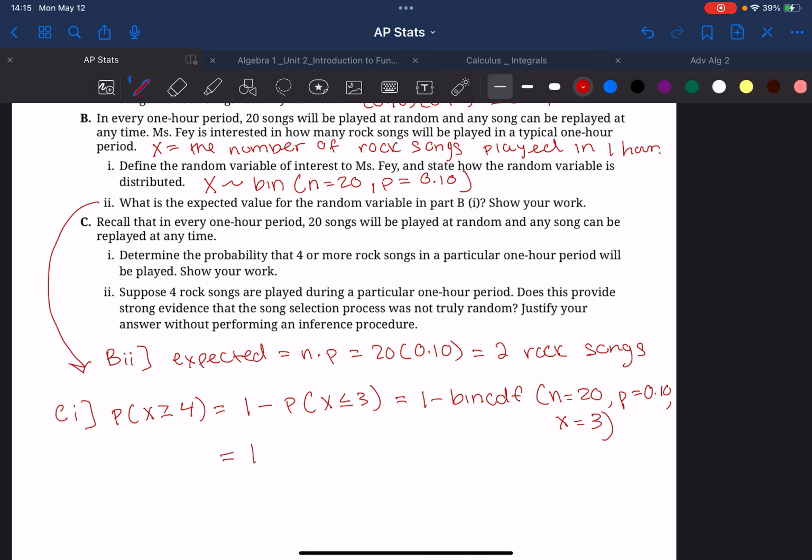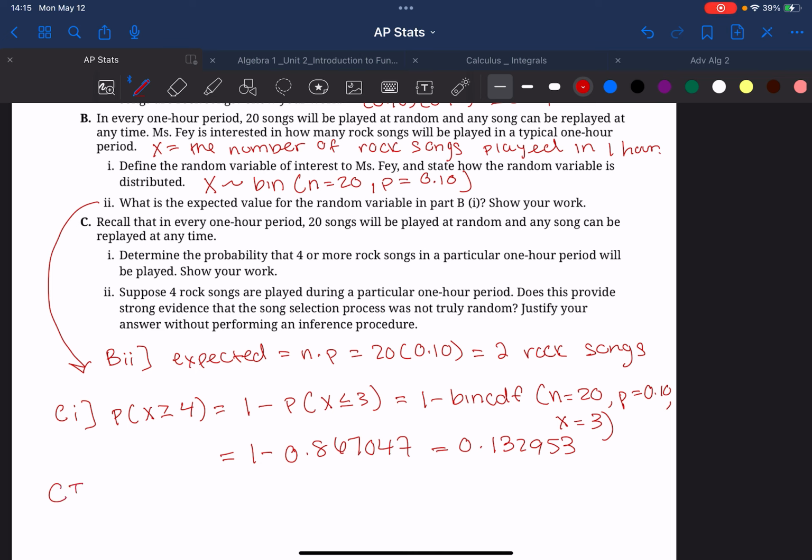This gives us 1 minus 0.867047, which is equal to 0.132953. So the probability that 4 or more rock songs in a particular 1 hour period are played is approximately 13%.